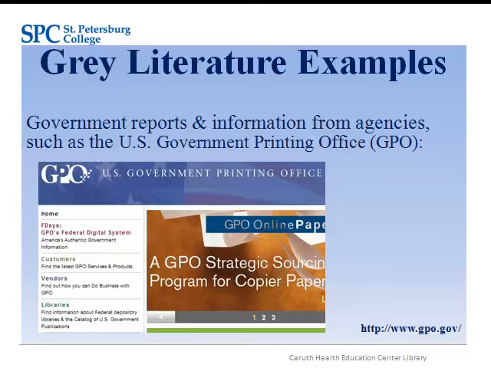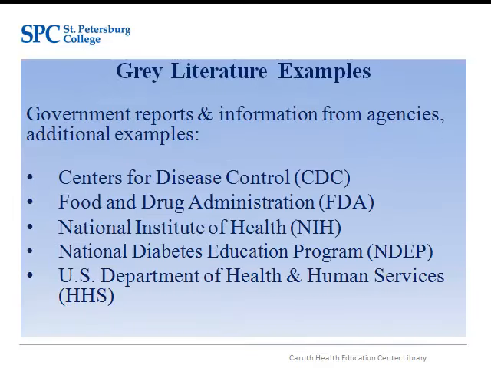Additionally, you can search specific agency websites for health-related topics. For example, if you are searching for information on diabetes, try some of these agency websites: Centers for Disease Control, Food and Drug Administration, National Institute of Health, National Diabetes Education Program, U.S. Department of Health and Human Services. Please note, official U.S. government agency website URLs will end in .gov.